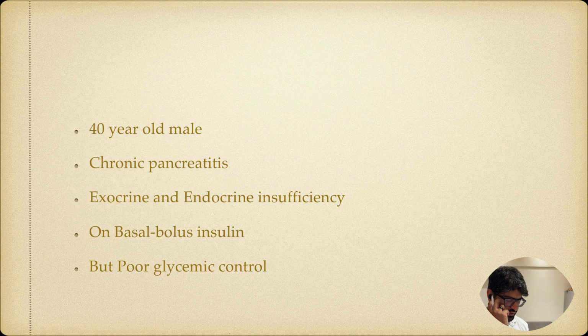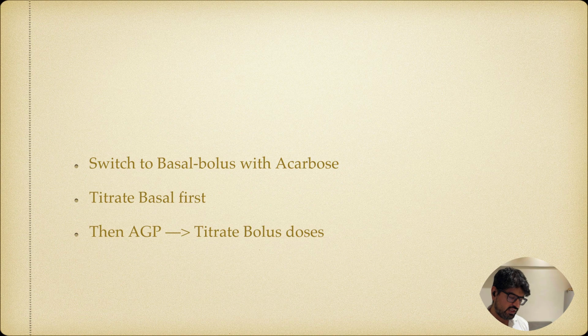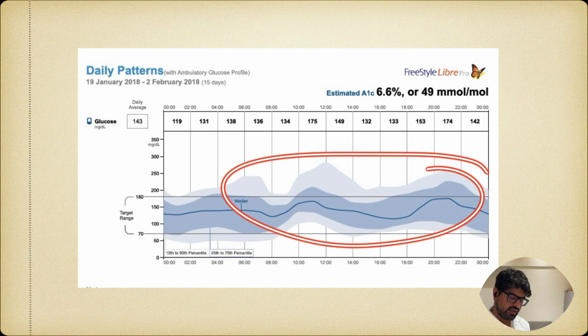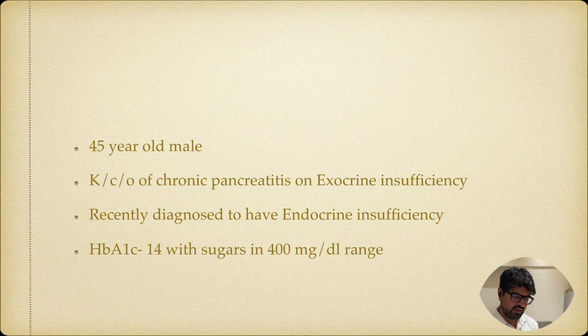Let's look at a couple of cases of pancreatic diabetes. This is a 40-year-old patient with chronic pancreatitis with exocrine and endocrine insufficiency on basal bolus insulin with poor glycemic control, and we switched to basal bolus with Acarbose. Again, we titrated the basal insulin, and then with the AGP we titrated the bolus also, and you can see the glycemic control. Of course, you can see a lot of glycemic variability, right? Remember, pancreatic patients will have a lot of glycemic variability, but reasonably we're able to do well overall.